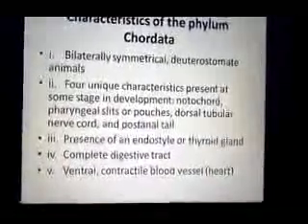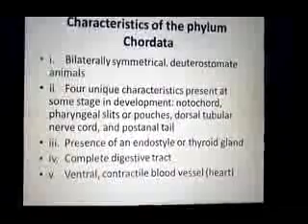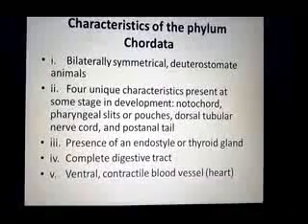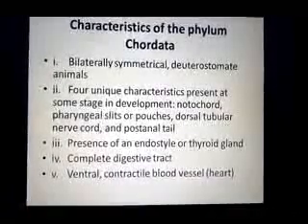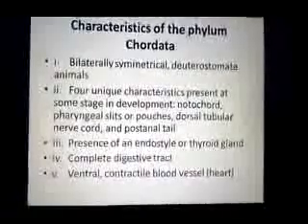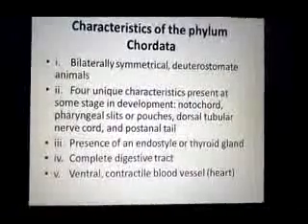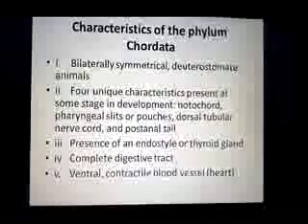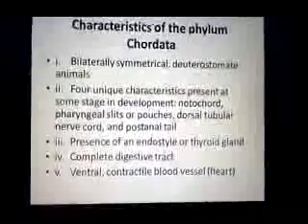The first unique characteristic is the presence of a notochord. The notochord is a supportive rod-like structure which in some chordates is replaced by the vertebral column.